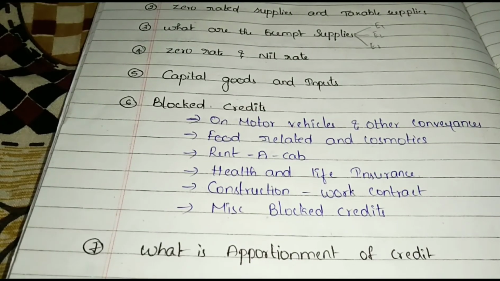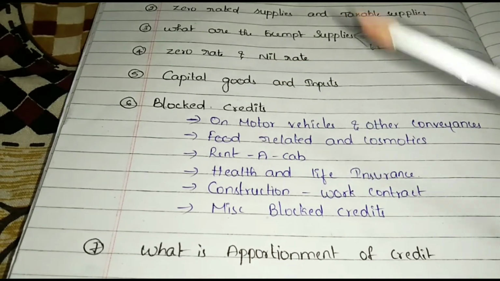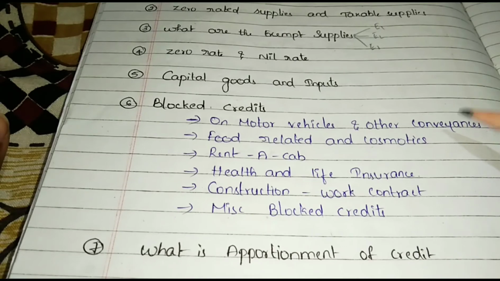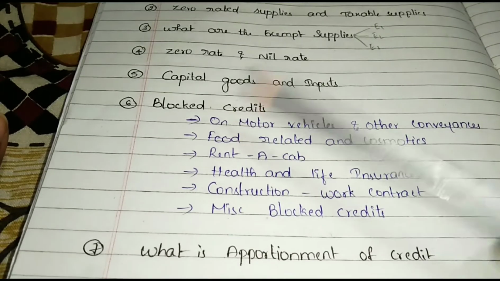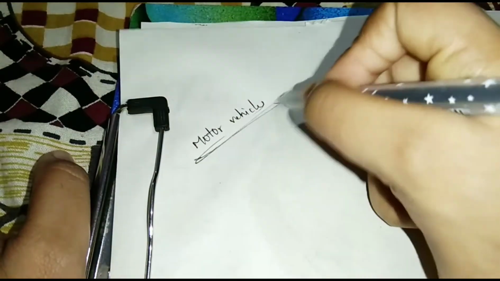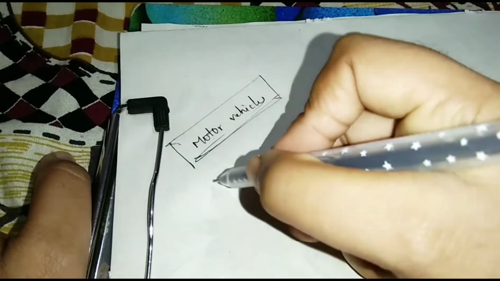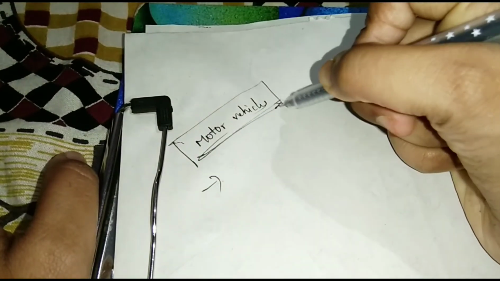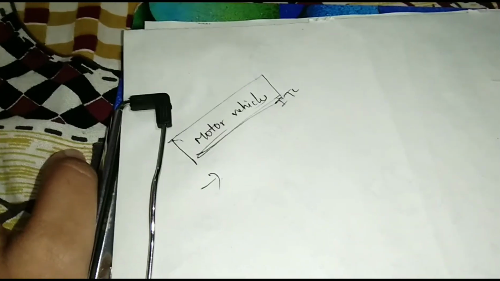And see the next, blocked credits. In that, the first one is on motor vehicles and other conveyances. In this there is an amendment. In blocked credit for motor vehicles, blocked credit means ITC not available.